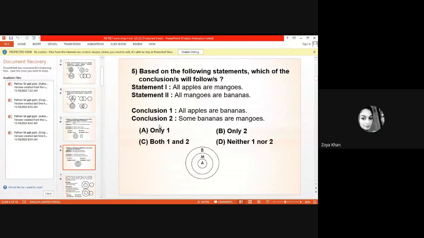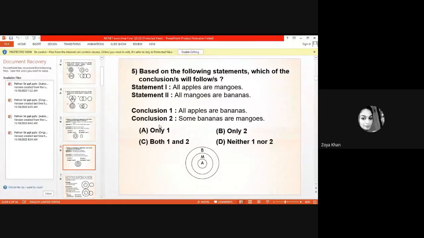Yes, sir. Now next one, conclusion 2. Some bananas are mangoes. So when we consider the circle for banana, it is the largest circle, and some of its central part has the circle of mango. So we can say that some of the bananas are mangoes.